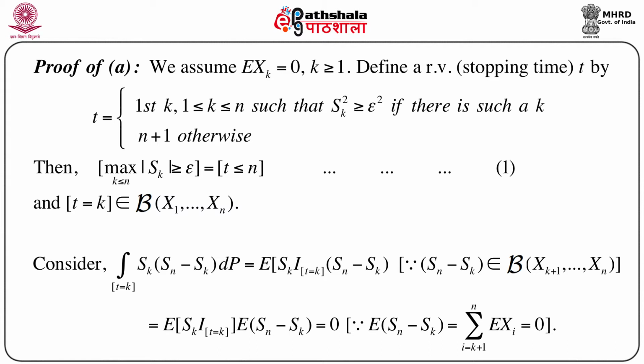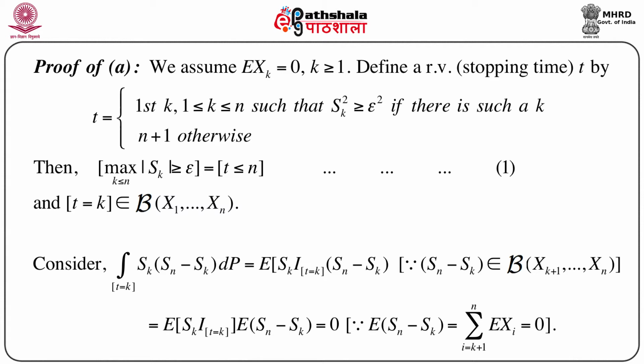Then it is clear that the event maximum over k less than or equal to n of modulus of Sk greater than or equal to epsilon is exactly the same as the event T less than or equal to n, because here this is the first time Sk square is greater than or equal to epsilon square, which means that modulus of Sk is greater than or equal to epsilon.